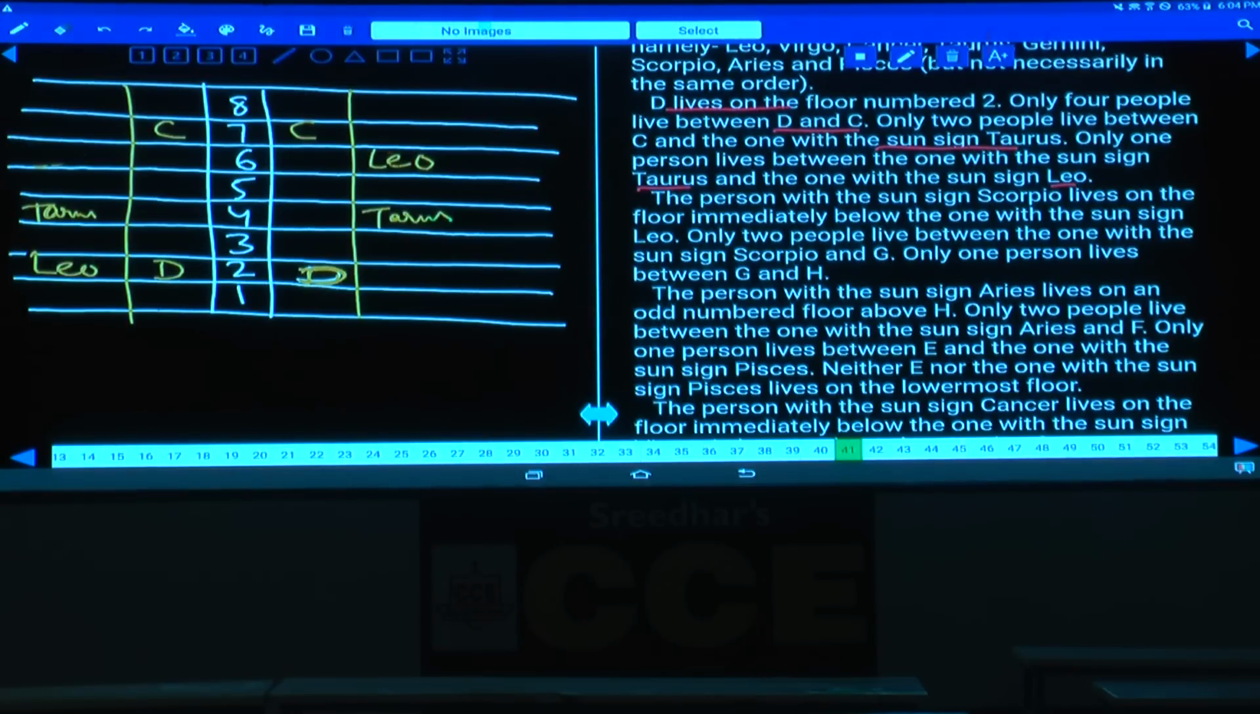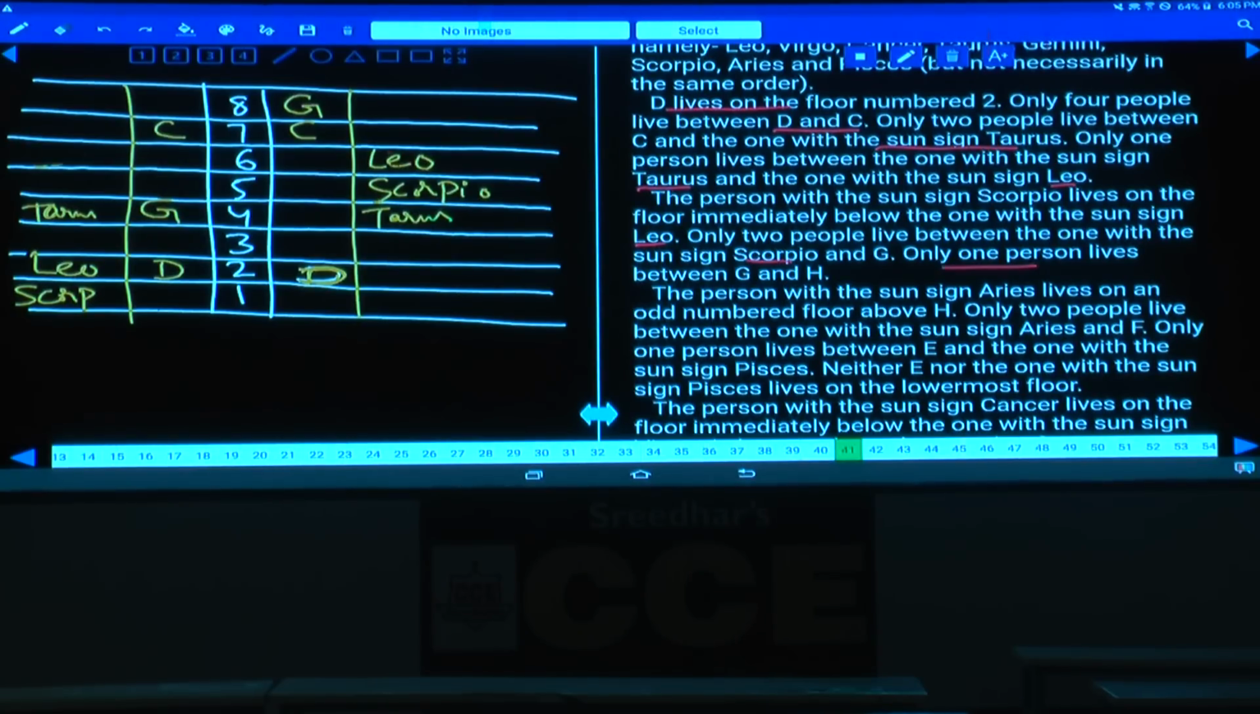Done with this? Then the person with sun sign Scorpio lives on the floor immediately below Leo. Now this must be Scorpio, and Scorpio is immediately below Leo, and similarly here also Scorpio is immediately below the one with sun sign Leo. Only 2 people between Scorpio and G. Between Scorpio and G, how many persons? There are exactly 2 persons. Hence G must be here. Tell me where should this G be? G must be on the 8th floor.